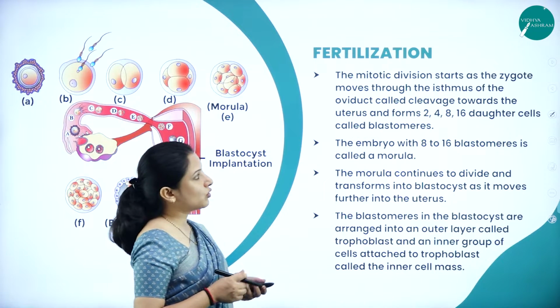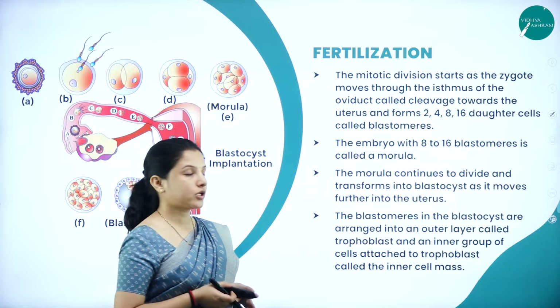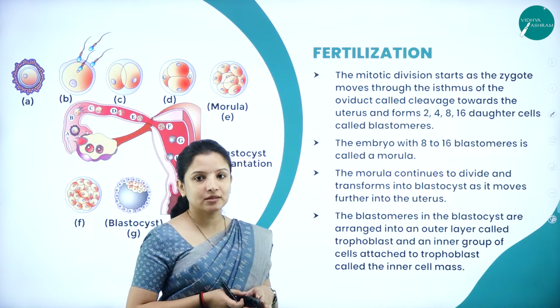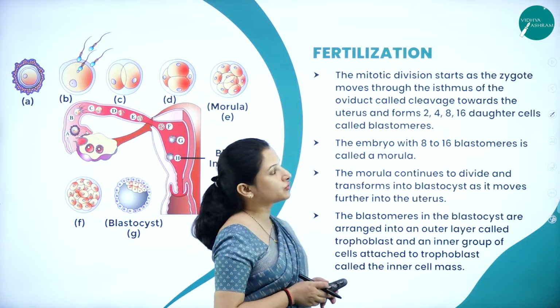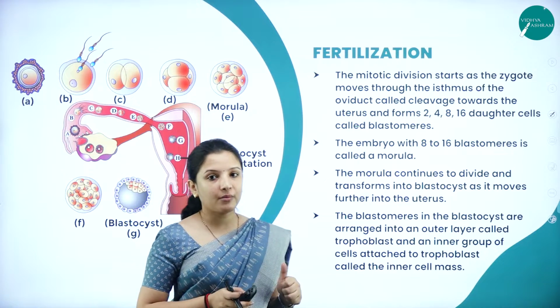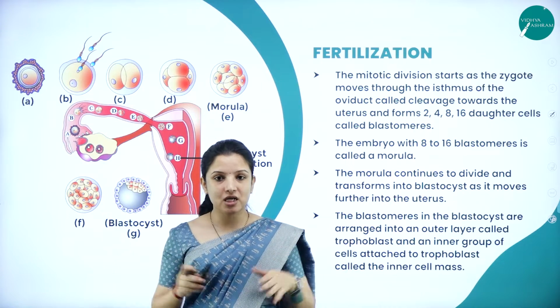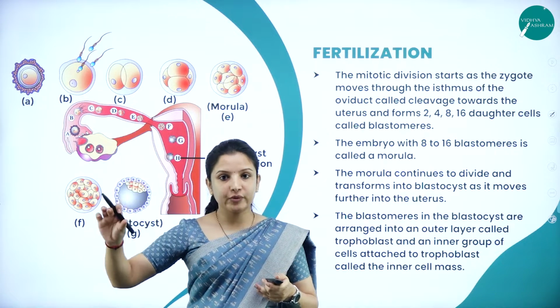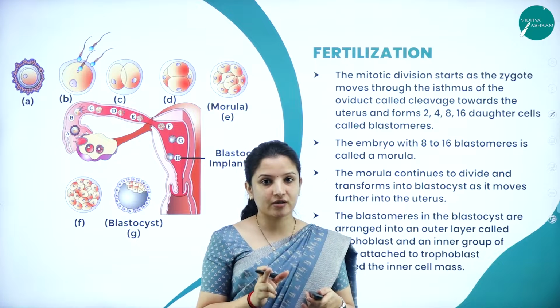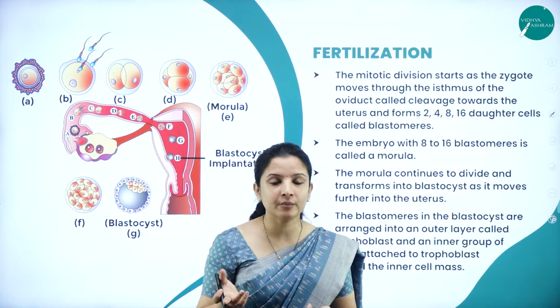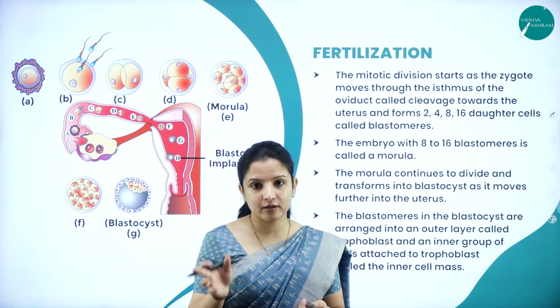Now this zygote, what will happen to it? The mitotic division starts as the zygote moves through the isthmus. If you remember, the fallopian tube had a region which was long and tubular called the isthmus region, right? The sperm met the ovum in the ampullar region of the fallopian tube.